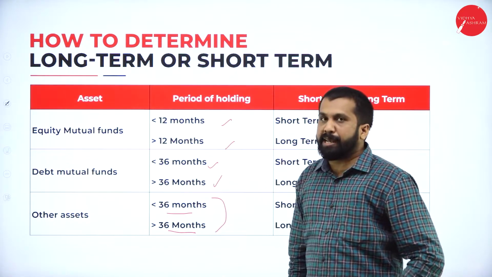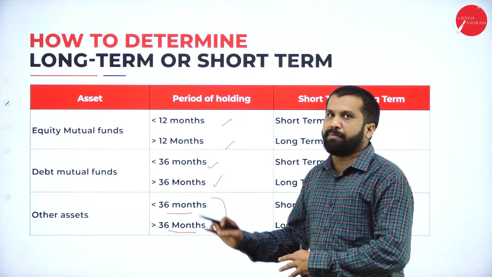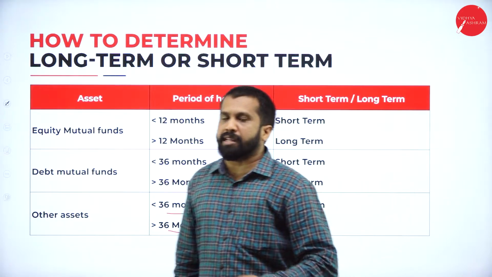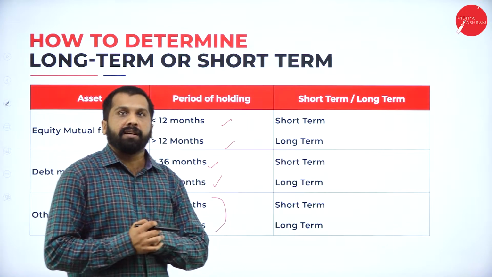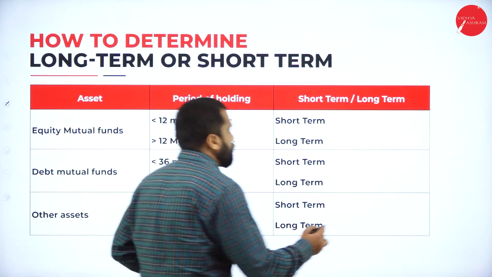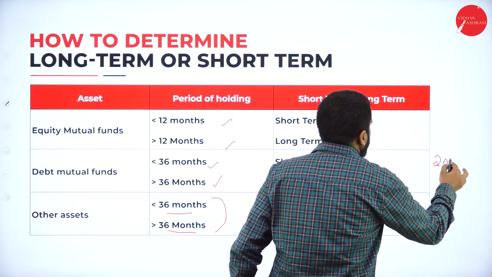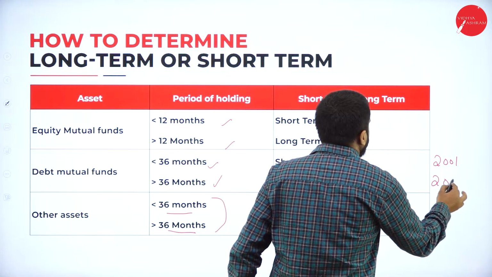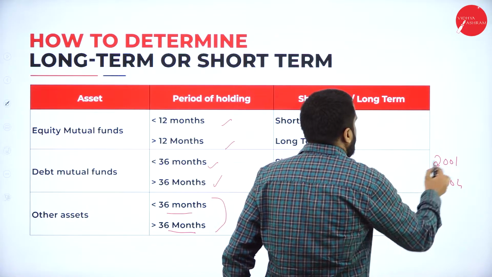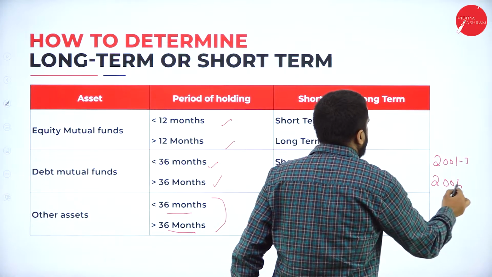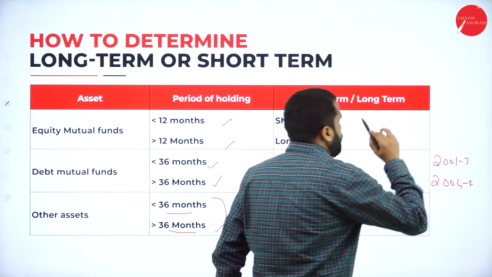Why are these important? This is very important. Because in your question paper, they will give you a vehicle. He bought it in 2001 and sold it in 2004. Say, bought in January 2001, sold in February 2004.